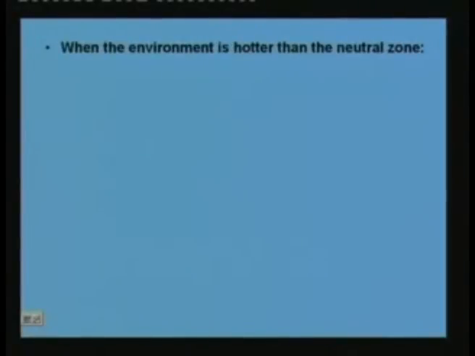When the environment is hotter than the neutral zone, less heat is lost and more heat is generated. That means generation is more compared to the loss. Once generation is more than the loss, the Q storage term becomes momentarily positive. That means the body starts accumulating or storing heat. Once the body starts storing heat, its temperature tries to increase again, and the thermoregulatory mechanism comes into the picture.